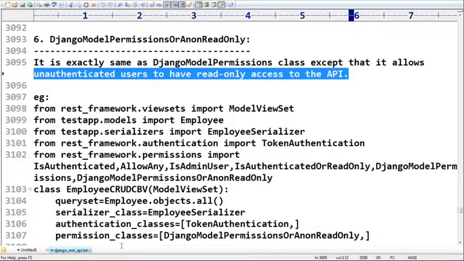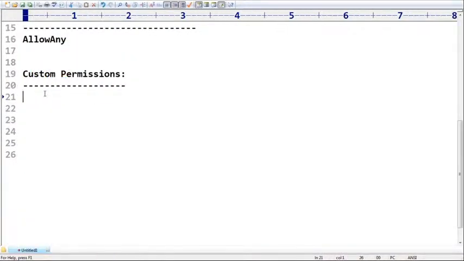Very simple, sir. Based on our programming requirement, we can define our own permission classes also. Can you please tell what are the various default permission classes we have? AllowAny we covered. Next is IsAuthenticated, which we covered. Next is IsAdminUser. Next is IsAuthenticatedOrReadOnly and model permissions, like we have.